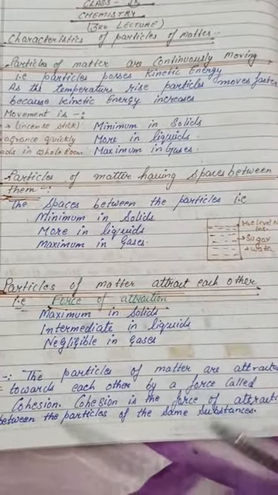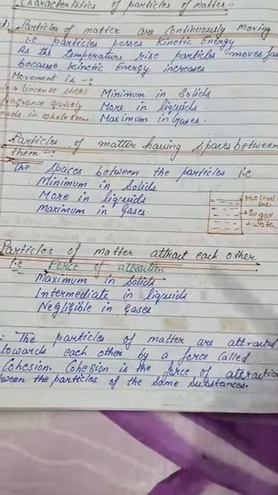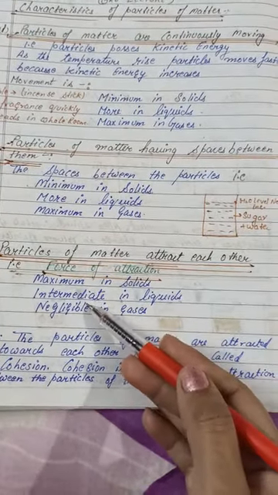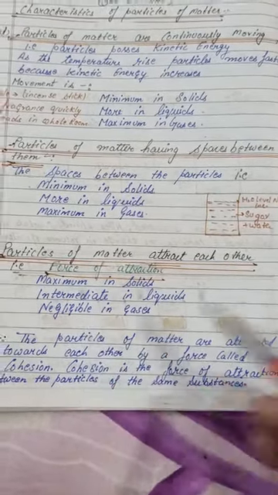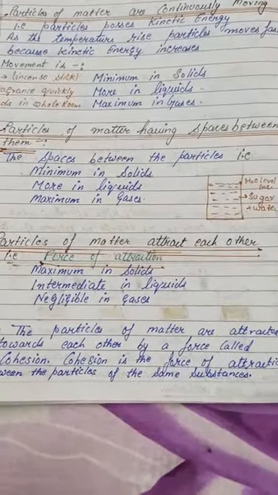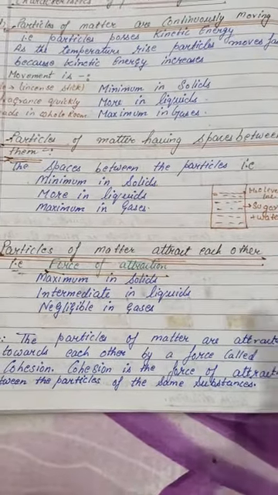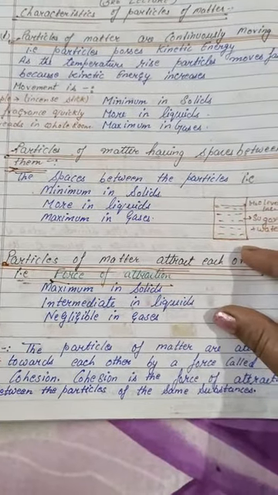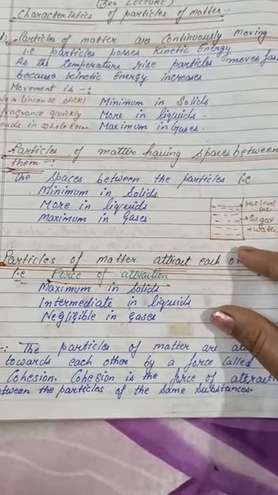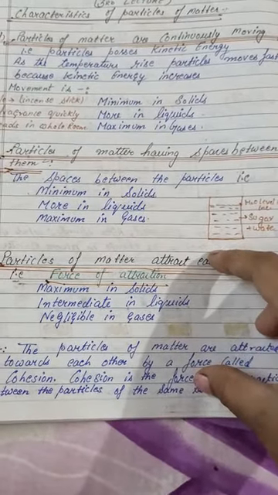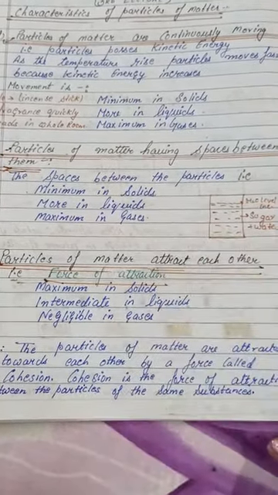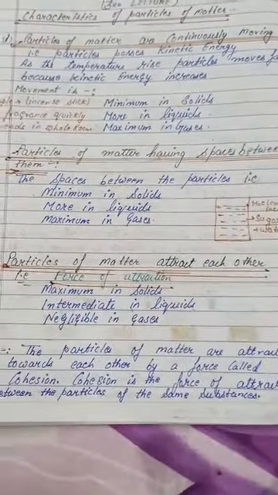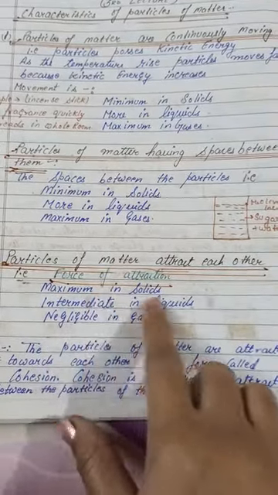Next one, particles of matter attract each other. This attraction is maximum in solids, intermediate in liquids, and negligible in gases. As an example, when we put a solid thing together, it stays and takes up space. In liquid also, when we put water in a bottle, it takes the shape of the space. But in gases, the particles cannot attract each other. They are moving here and there. So that's why we say that attraction is maximum in solids.